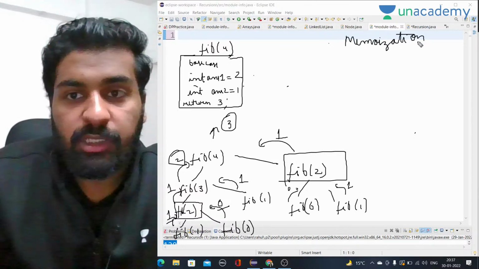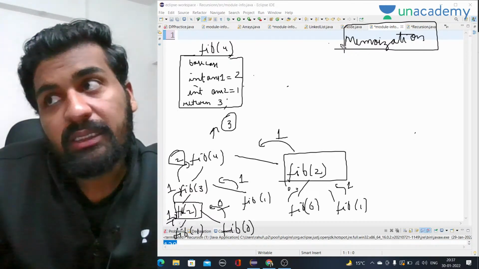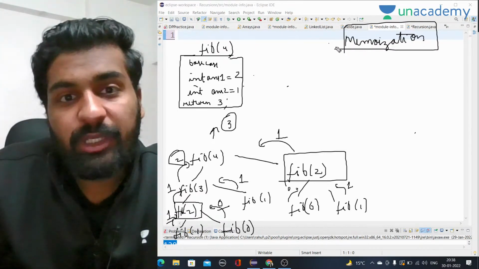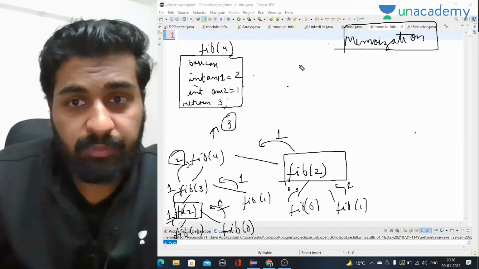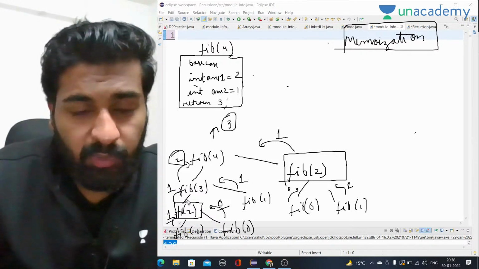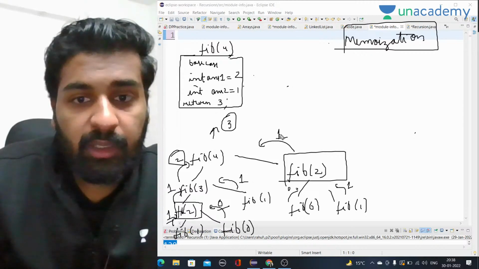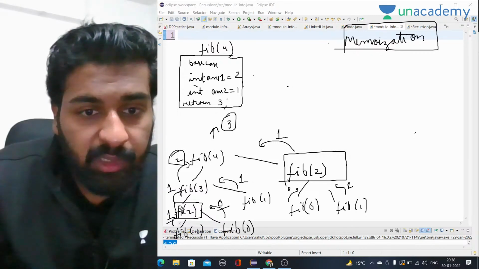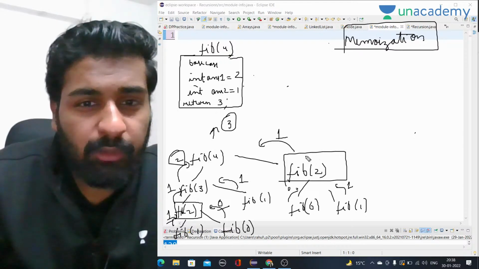So what is memoization? Memoization is something where we use a mixture of DP as well as recursion. So here you can see this tree. Here we have calculated fib of 2, right? And here we have calculated fib of 3. So here we have calculated fib of 2, and here we want to also calculate fib of 2.